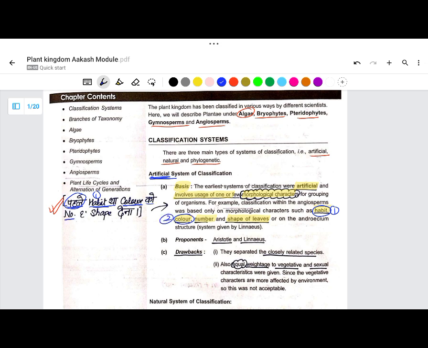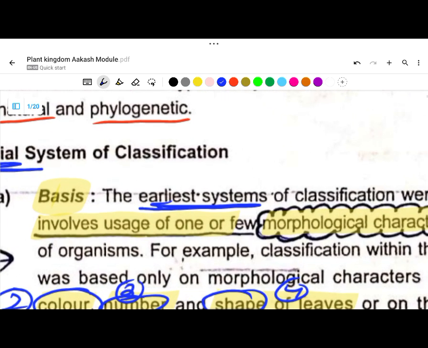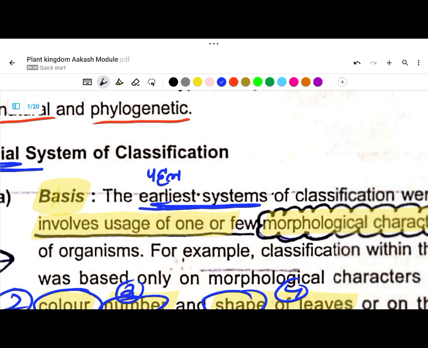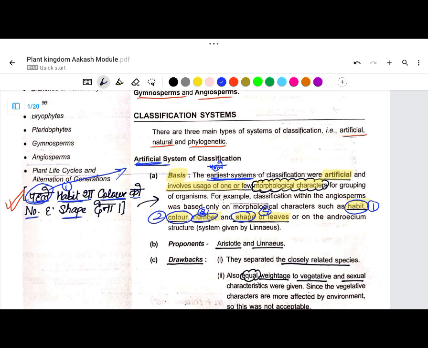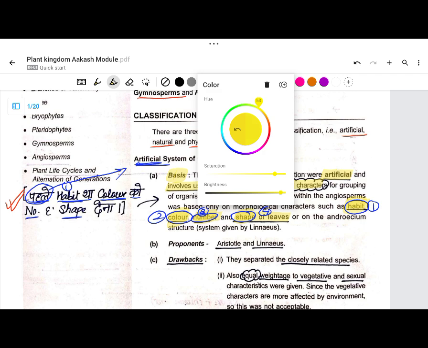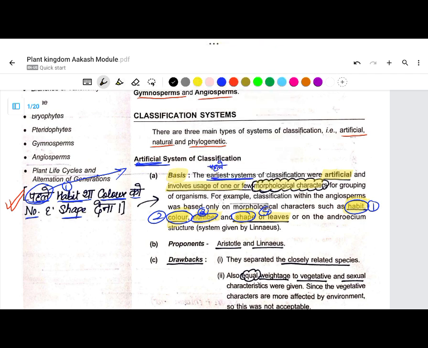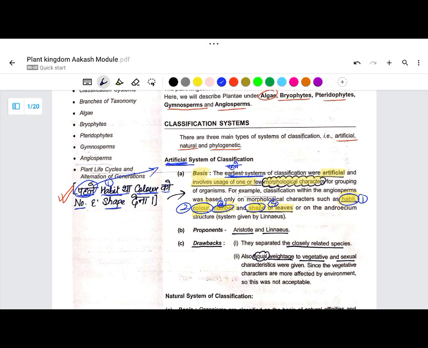Pehle means the earliest system of classification, as in Hindi earliest is also known as pehle. Pehle habit tha, color, number, and shape dena. From this you can remember the basis for the artificial system of classification.